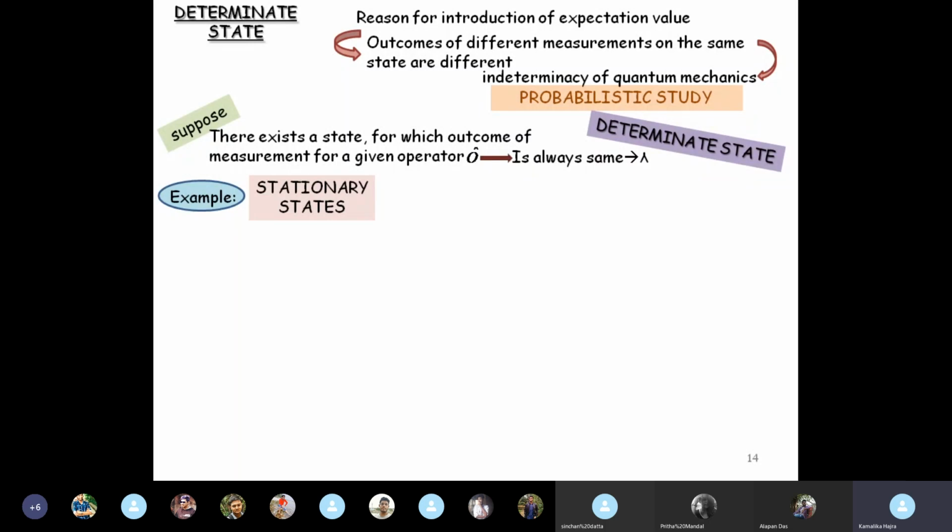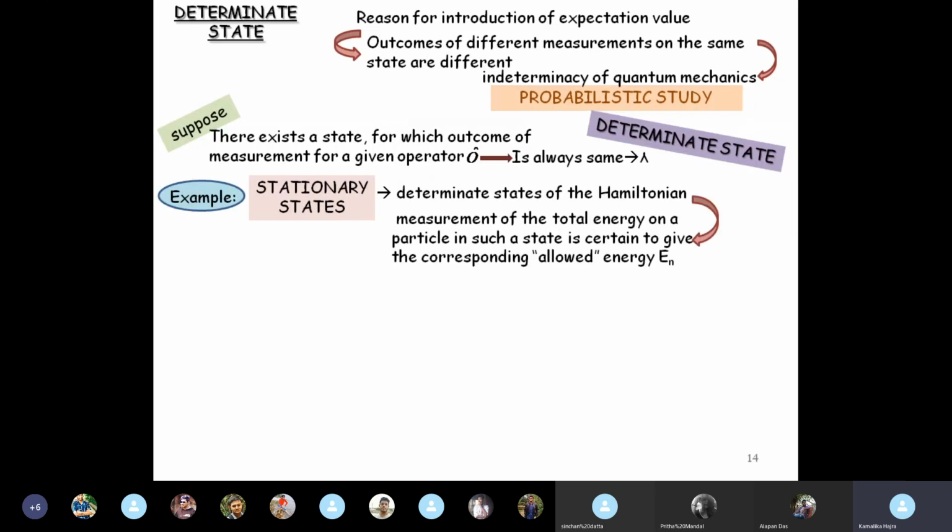In that case, the rate of change of probability becomes 0, so that it may be called a stationary state. So, stationary states will be determinate states of the Hamiltonian, because they give a particular value of the eigenenergy, right? Measurement of total energy on a particle in such a stationary state is certain to give us the corresponding allowed energy En, depending on the value of n, the particular quantum number giving us the particular quantum state with the particular energy En.